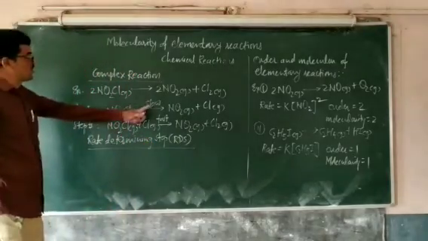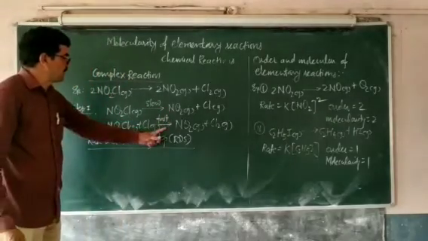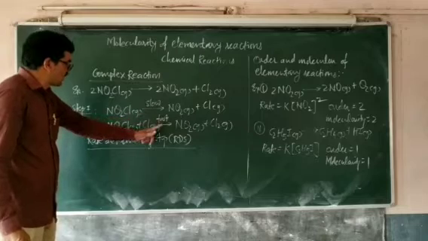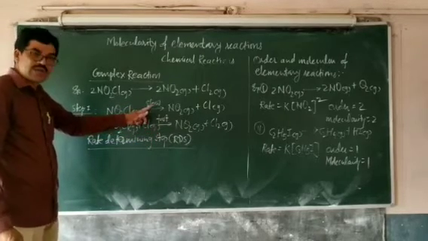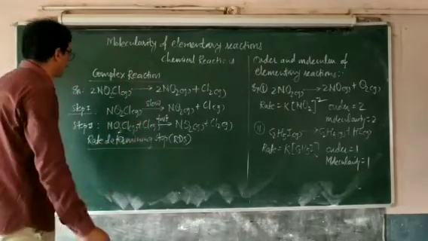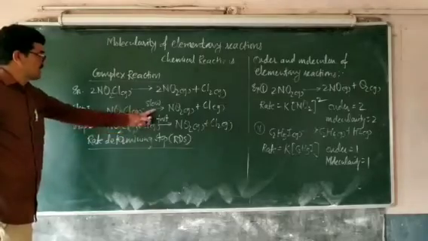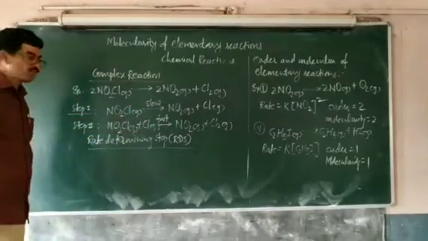So here this is the slowest step, therefore it is the rate determining step, and this is the fast step. The rate of the reaction is not decided from this fast step. The rate of the reaction is measured from the slow step. The rate law of the reaction is also written from the slow step.